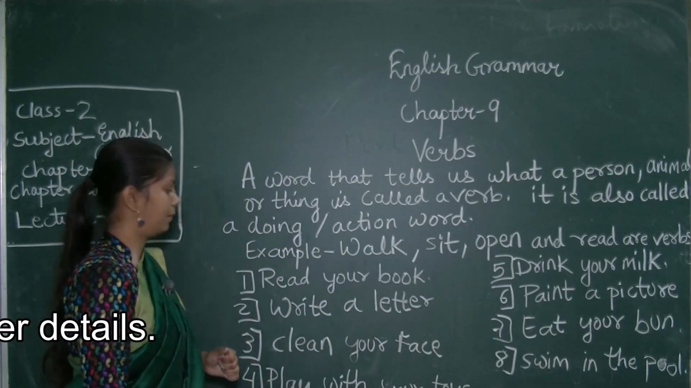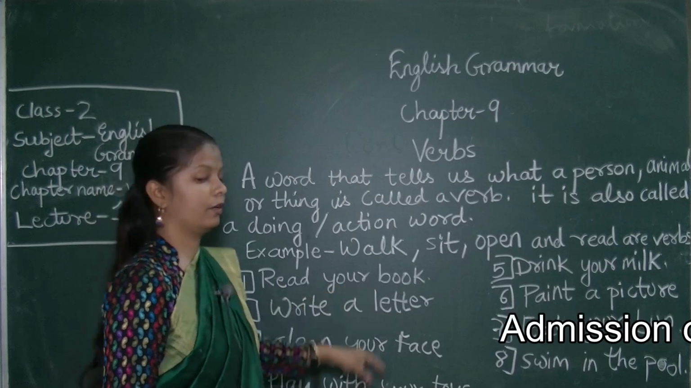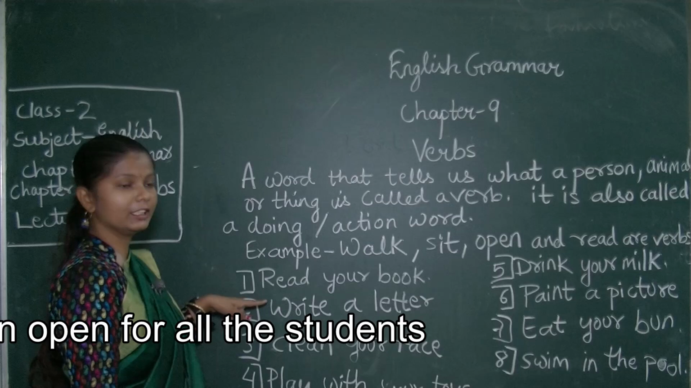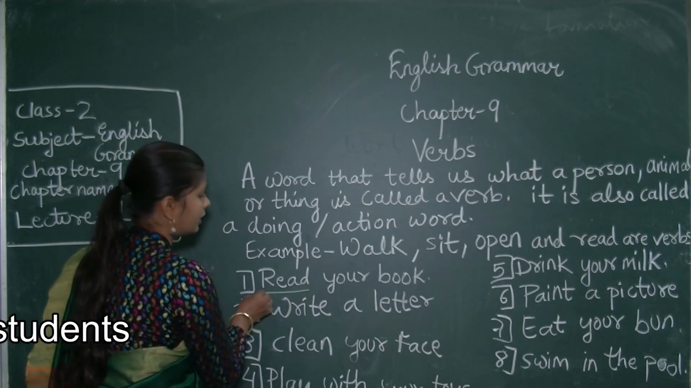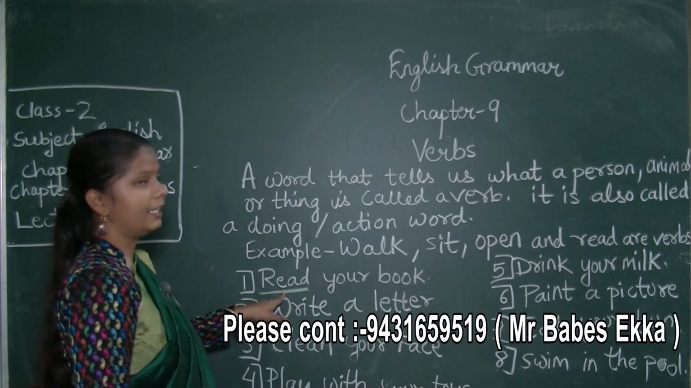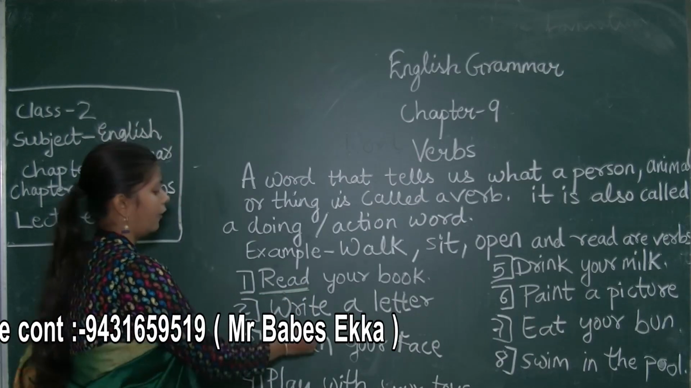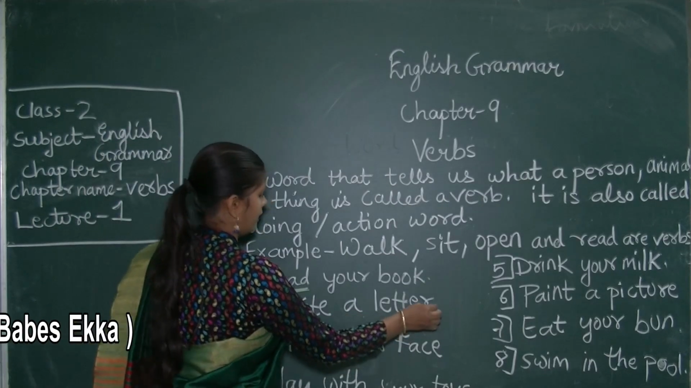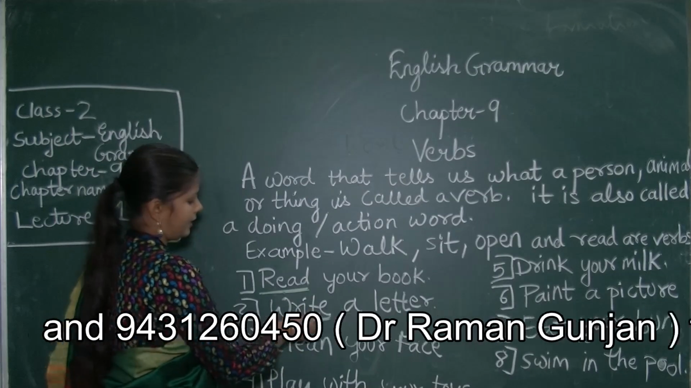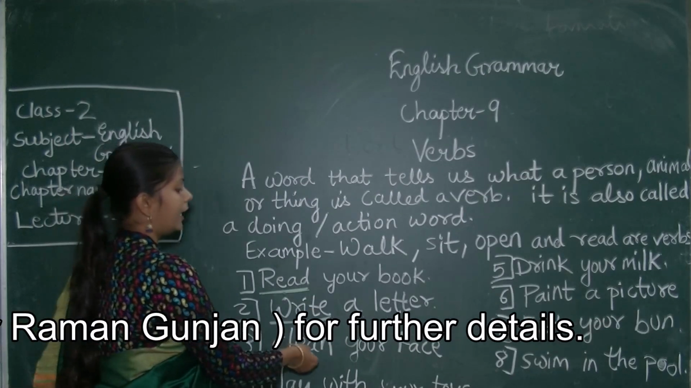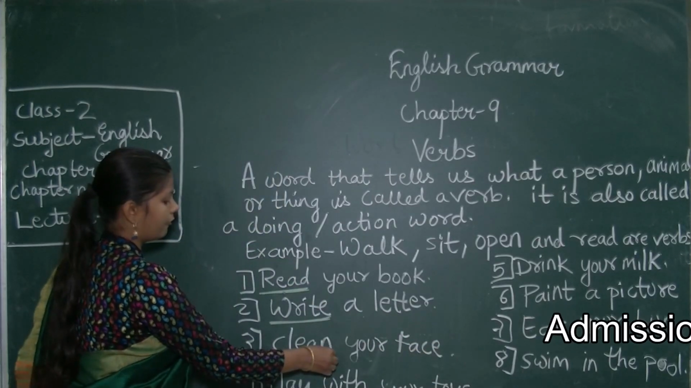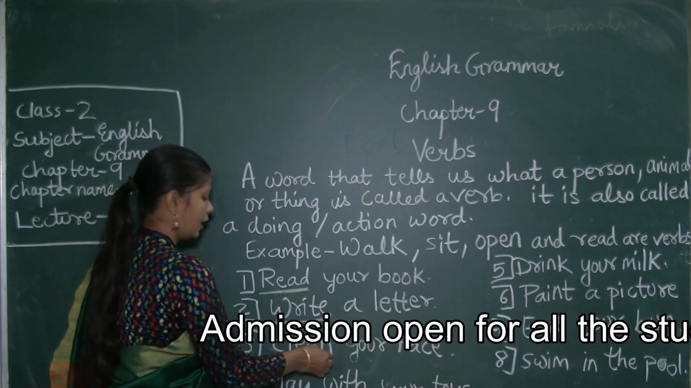Let's see some examples. Read your book. So which one is the verb, students? Read, because he is reading a book now. So read is an action word. Write a letter. What does he have to write? A letter. So write is an action. Clean your face. What does he have to clean? Clean your face. So clean is a verb.